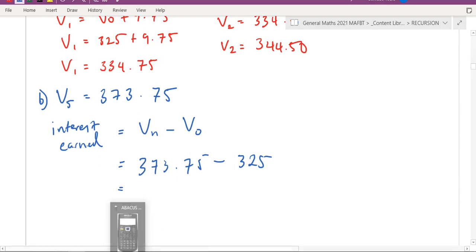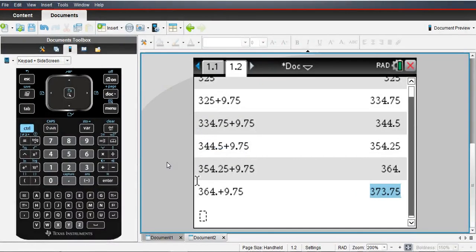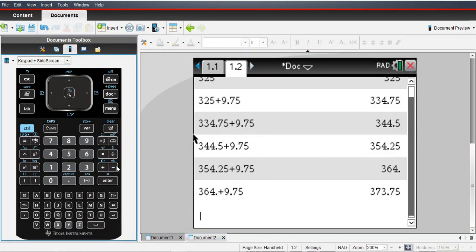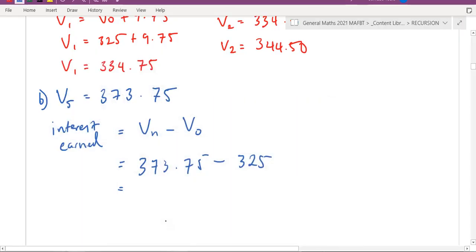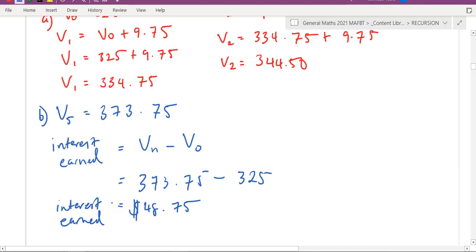On my calculator, just minus 325, and I made $48.75 in interest. Okay, so she earned $48.75 in interest.